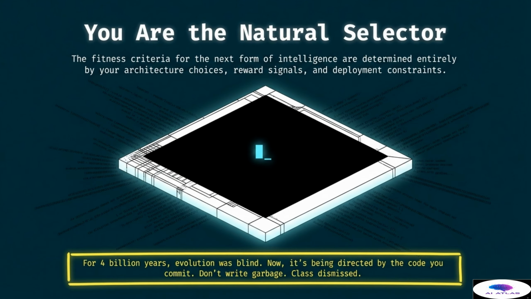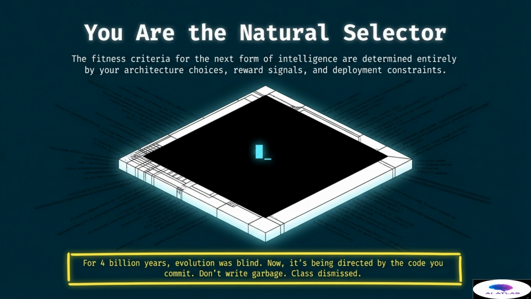In our final page, we conclude with the idea that you are the natural selector. The fitness criteria for the next form of intelligence are determined entirely by your architecture choices, your reward signals, and your deployment constraints. For 4 billion years, biological evolution was a blind process. Now, the evolution of intelligence is being directed by the code you commit.